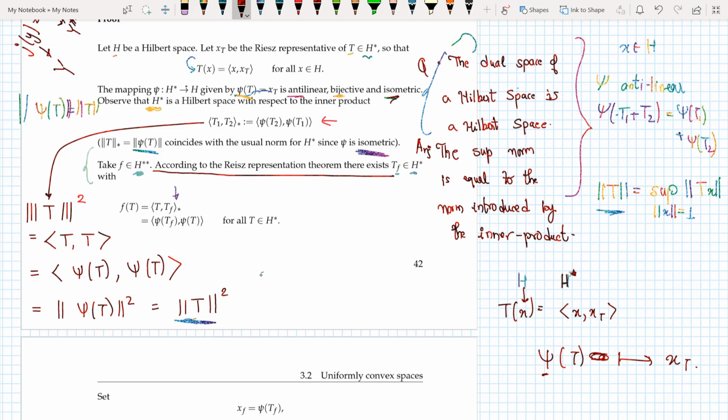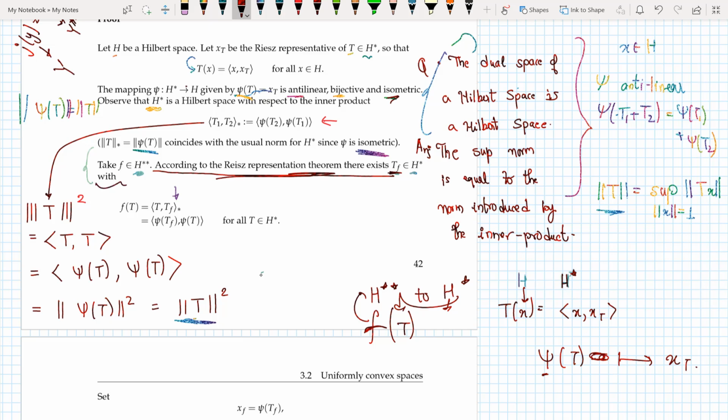Now if I adapt to the same case from h star star to h, so I have f in h star star and apply it to something in h star. According to the Riesz representation theorem, there exists a tf belonging to h star with this property.